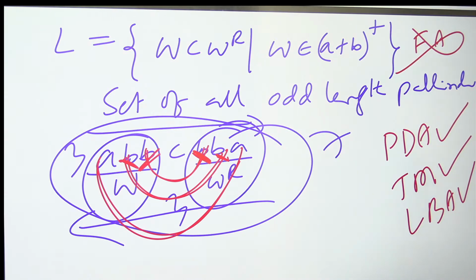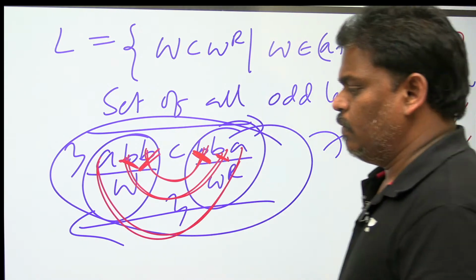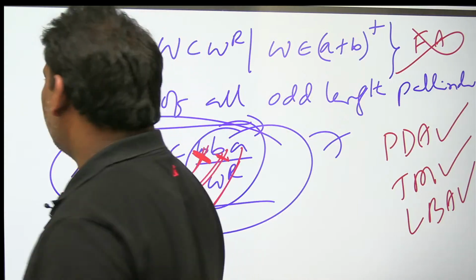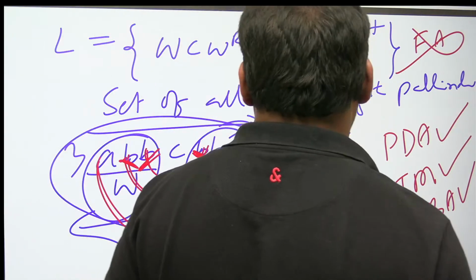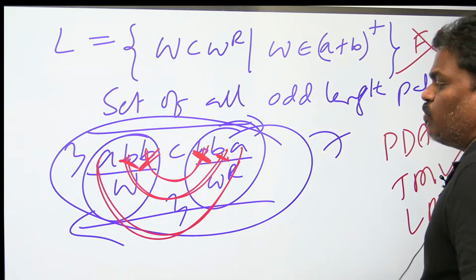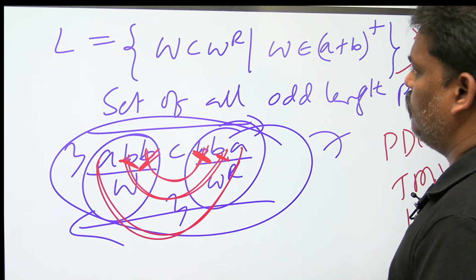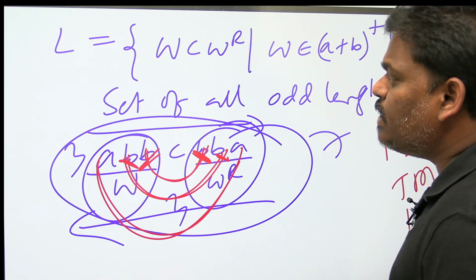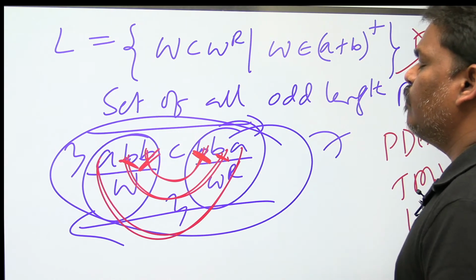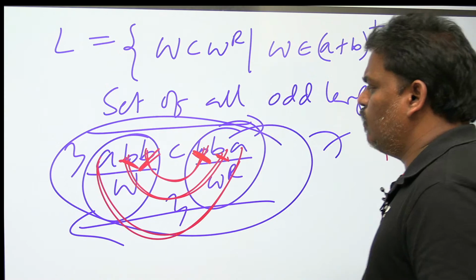For this one, finite automata is not possible. Please be careful. PDA possible, Turing machine possible, LBA possible. Finite automata not possible. Right? What I want to say is, why these many automata? The reason is, with one automaton you cannot do everything.